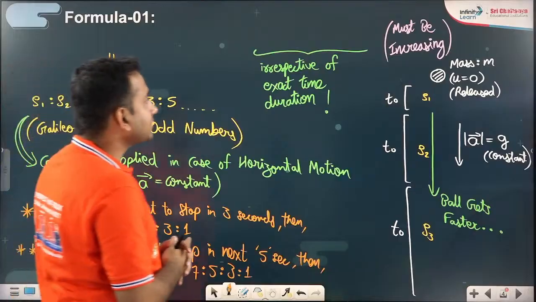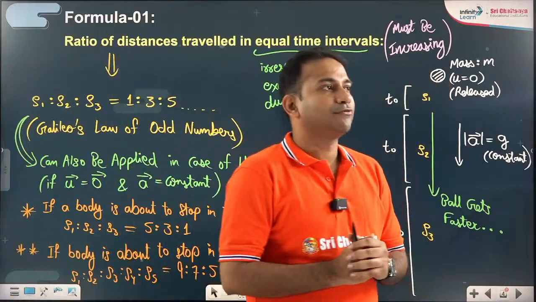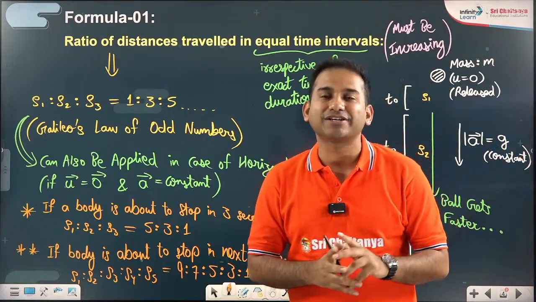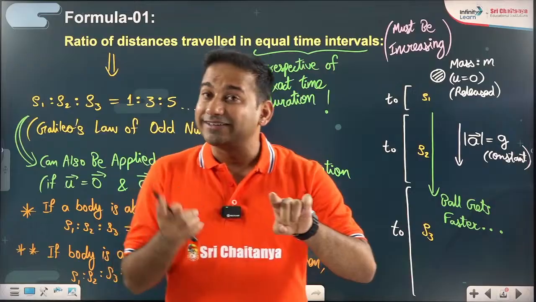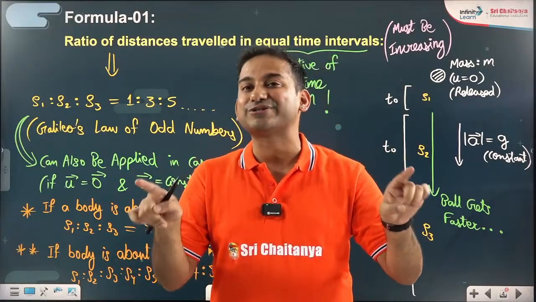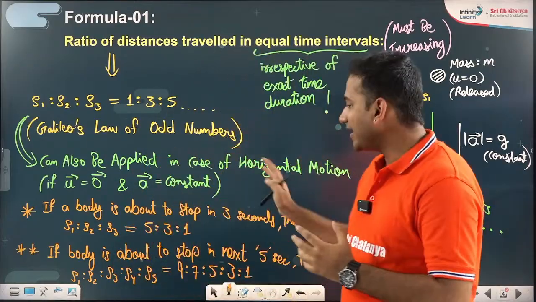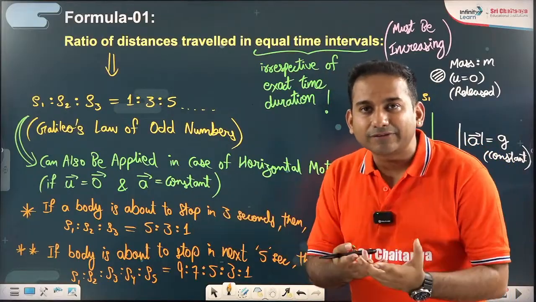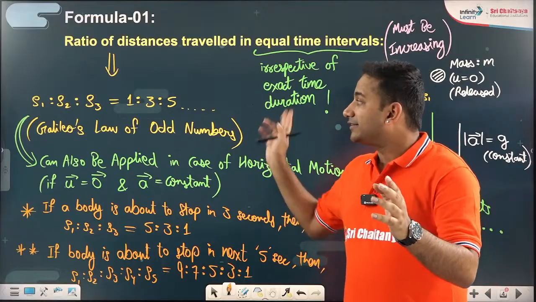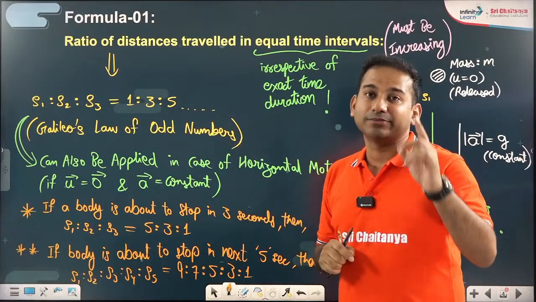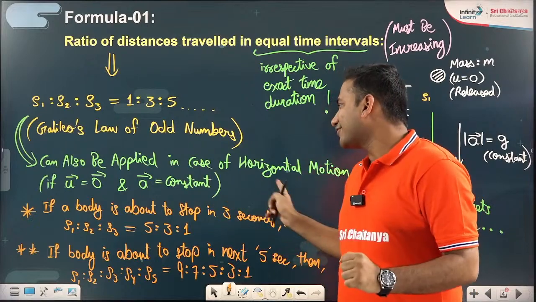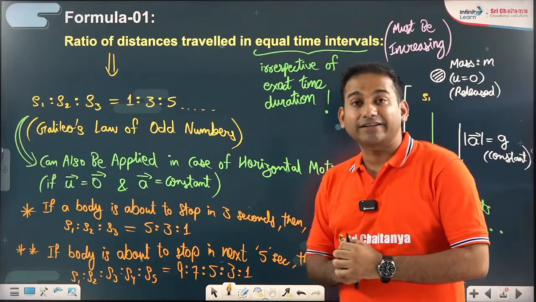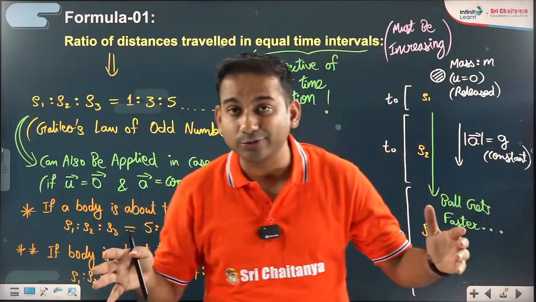Then we have learned Galileo's formula for motion under gravity. Galileo gave this formula for the situation in which initial velocity is 0, and understanding the fact that acceleration is also constant in motion under gravity, I have given you my opinion, technique number 1: Galileo's formula or Galileo's law of odd numbers we are also going to apply in the case of horizontal motion, provided our initial velocity is 0 and acceleration is constant even in the case of horizontal motion.